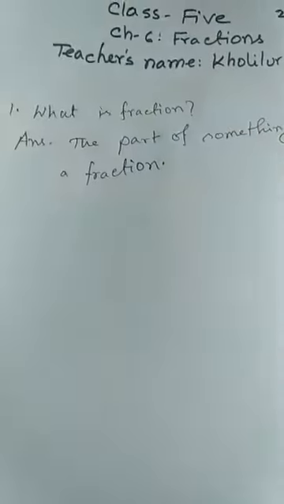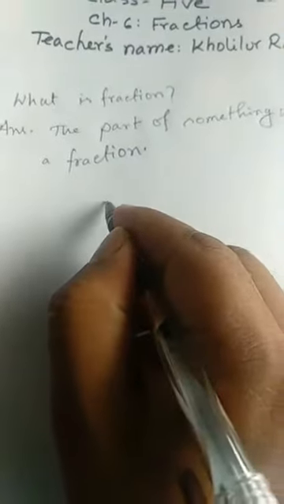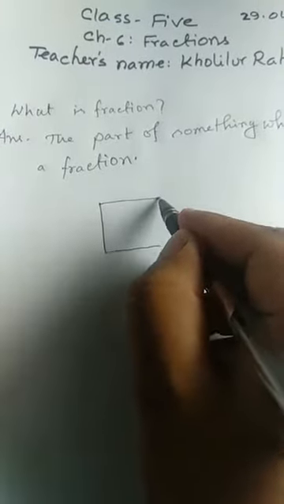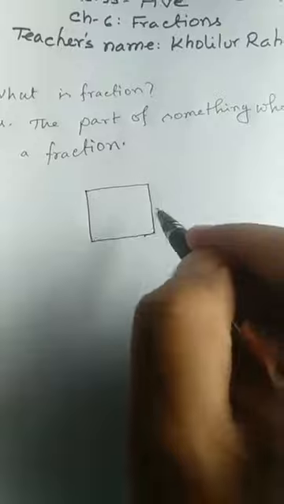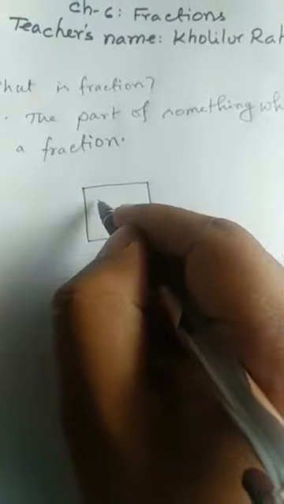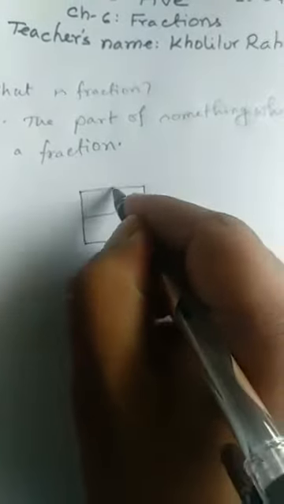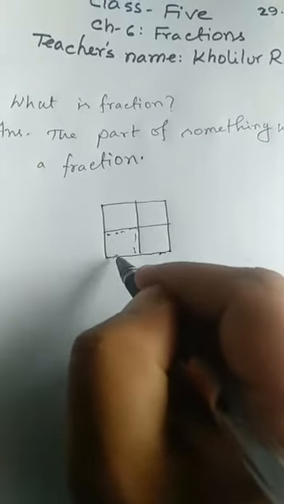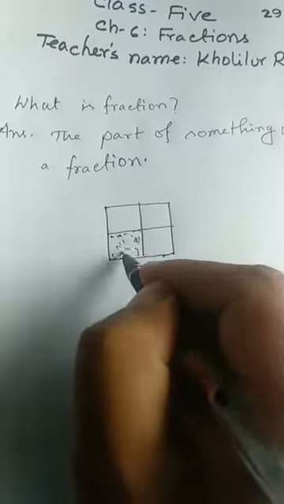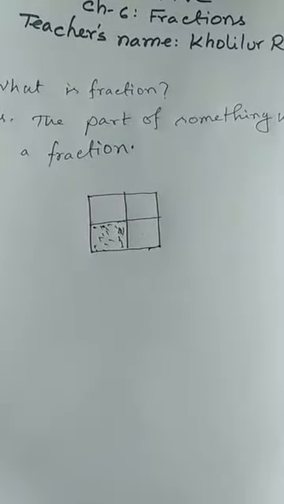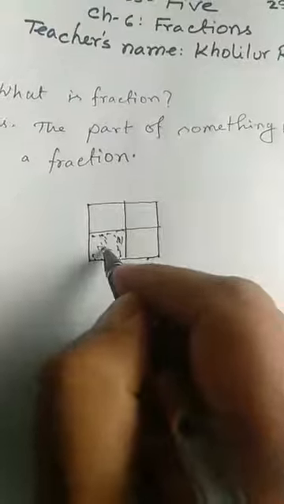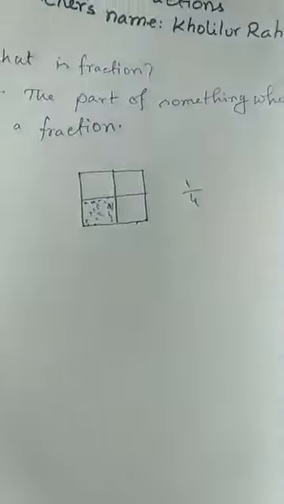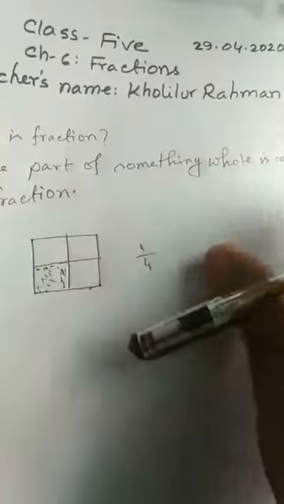Suppose I take a rectangle, or a square. Okay, I have drawn here a square and I divide it into 4 equal parts and I color it. I have divided it into 4 equal parts and I colored only one part. So the fraction will be 1 by 4. Is it clear? So the fraction will be 1 by 4.